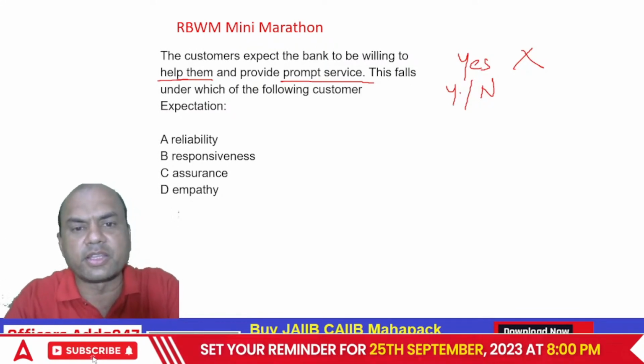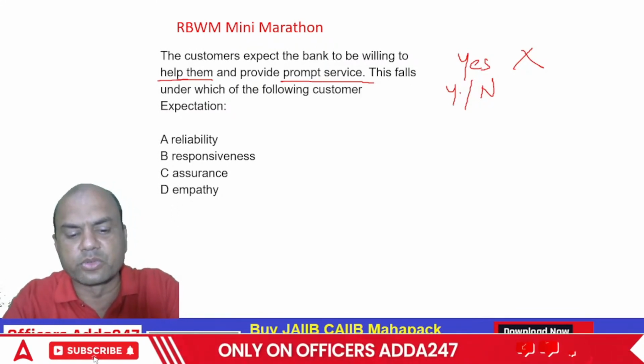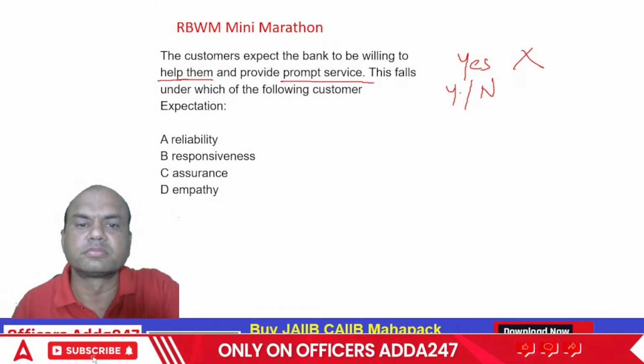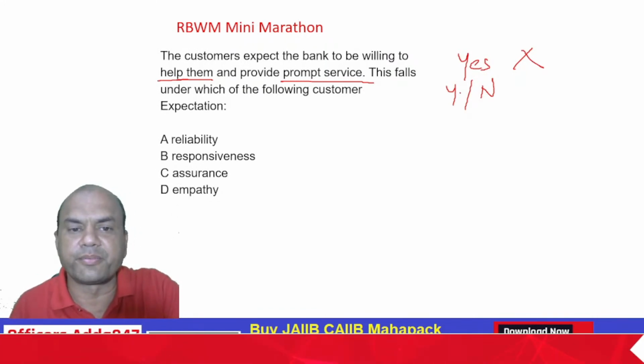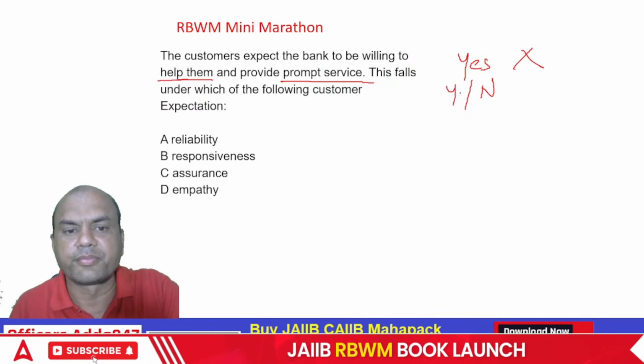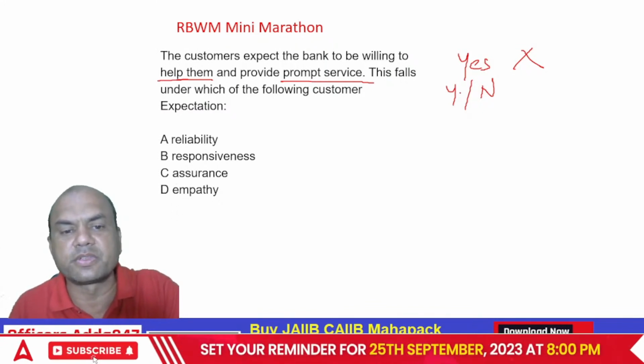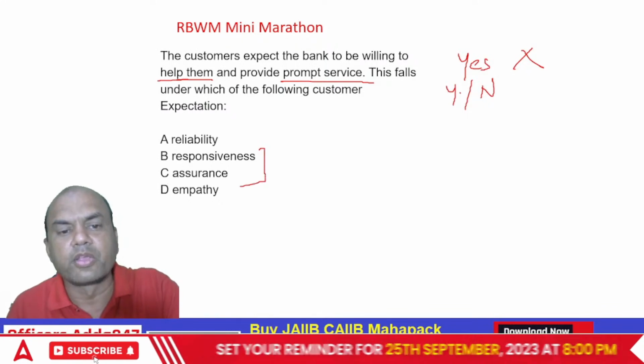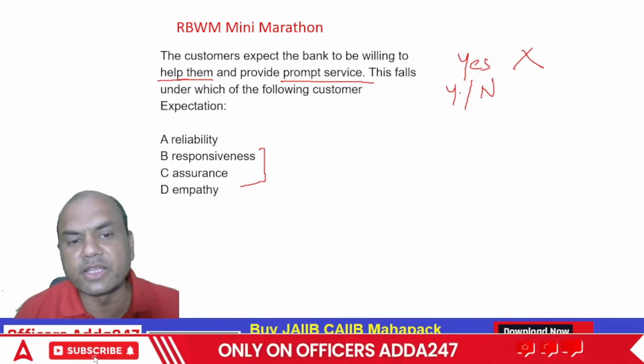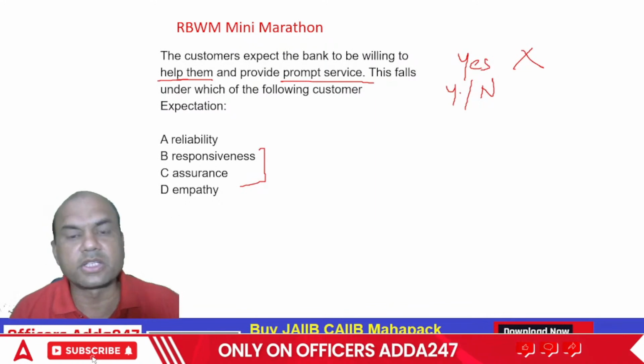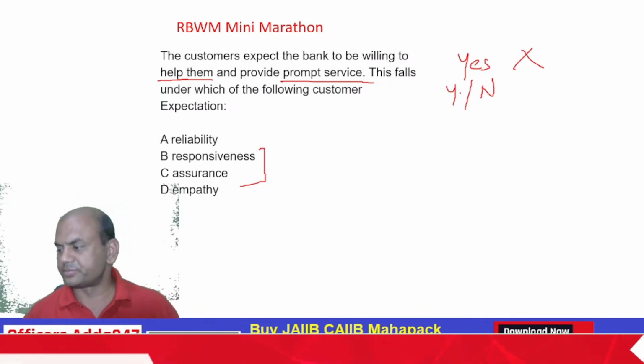See here, you'll always have the problem between these two only. Assurance and responsiveness. So the right answer over here is between these two only, B and C. What is the answer then? Between B and C.